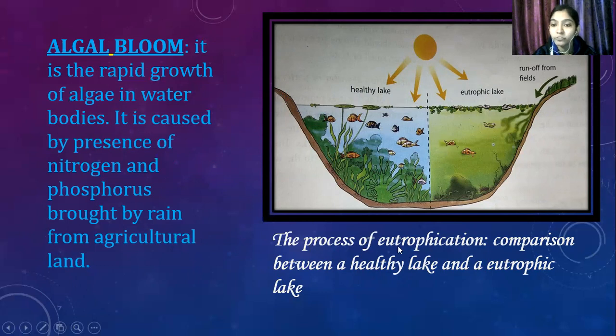Okay, so this is the process of eutrophication. This is a healthy lake and this is a eutrophic lake. Clear?